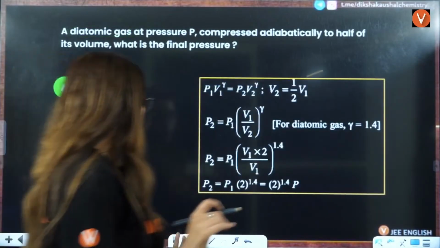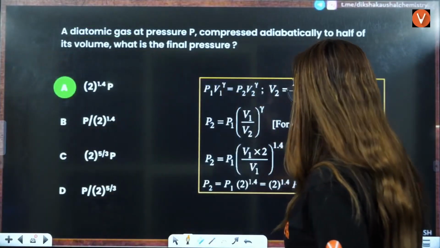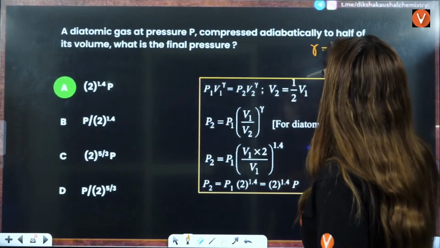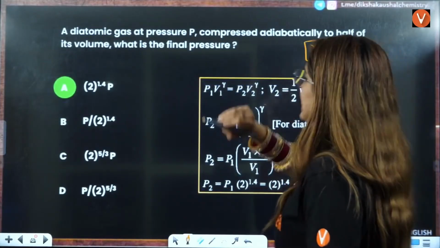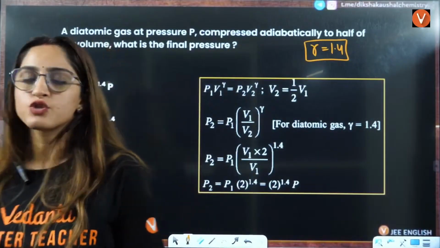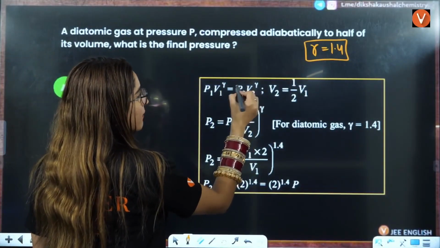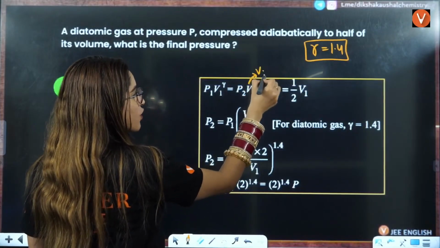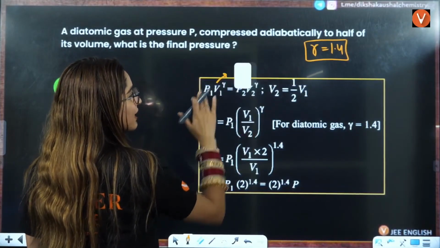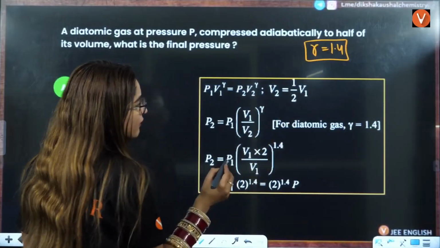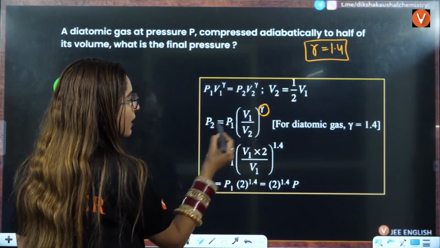So what we will do, we know the gamma value here for a diatomic gas, that is 1.4, right? So directly we will use P1 V1^gamma = P2 V2^gamma. V2 is given in terms of V1, V2 is equal to V1 by 2, so V1 will cancel. So you can put the value of gamma here.